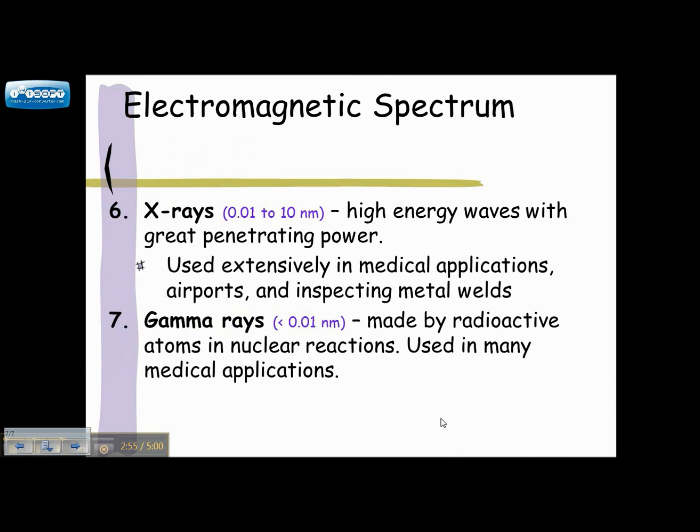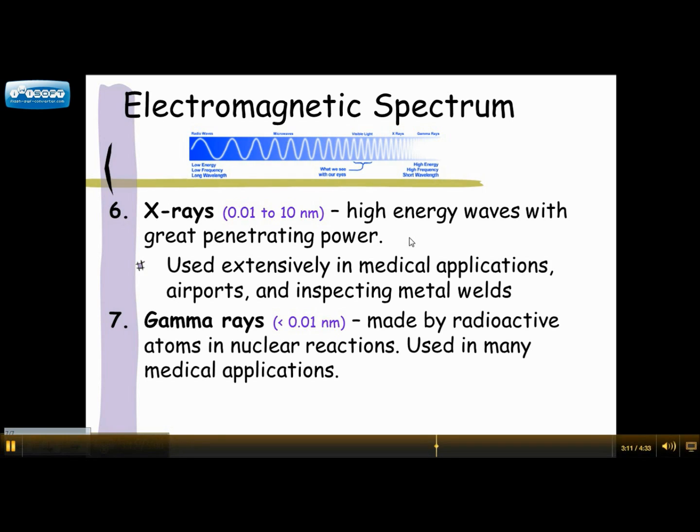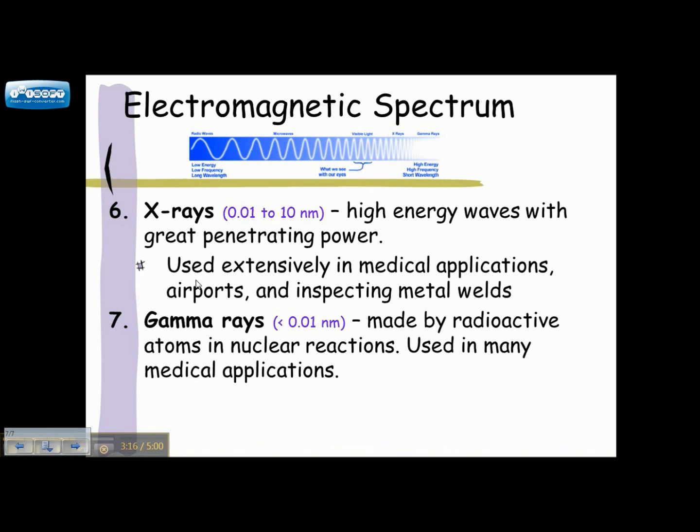So the last two that we're going to talk about are X-rays and gamma rays. So this is the far end of the spectrum, highest energy, highest frequency. X-rays are used for a lot of good uses. Medical applications. Whenever you go to the dentist once a year, you get X-rays of your teeth. If you have a broken bone, you get X-rays done of your legs or arms or whatever you break. Also used for airports. So whenever you go through security, you go through an X-ray scanner.